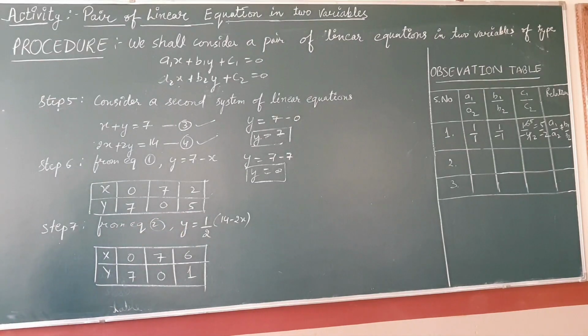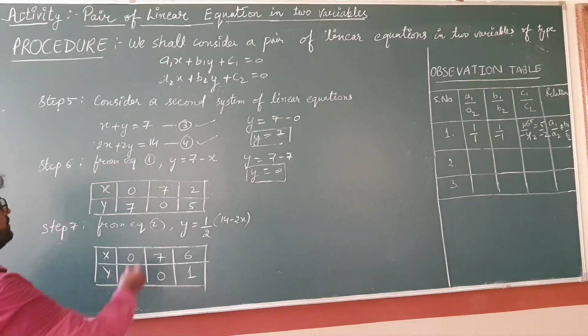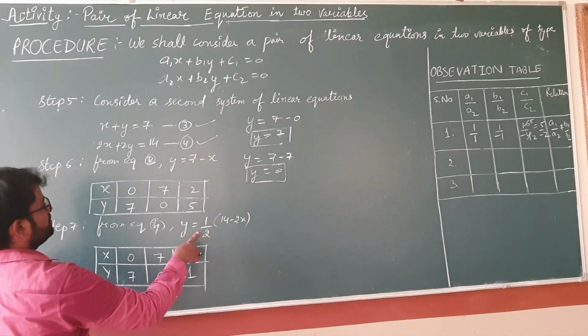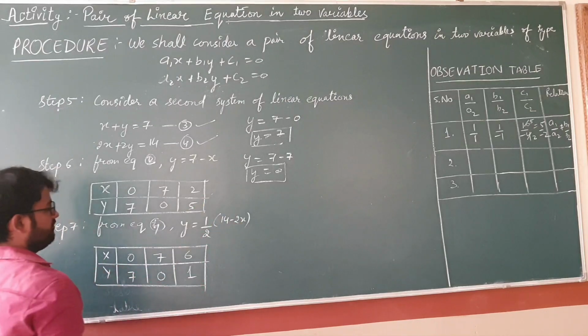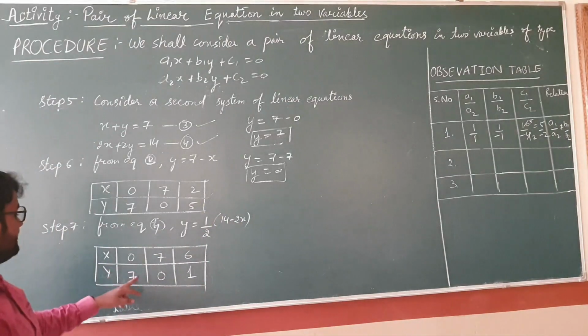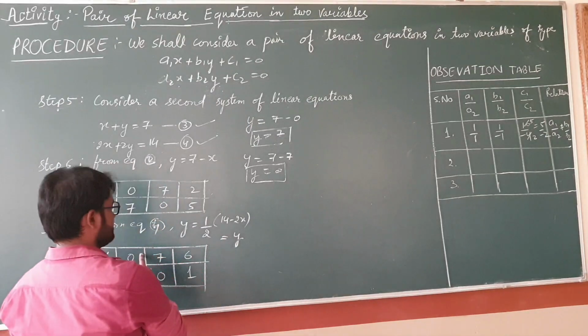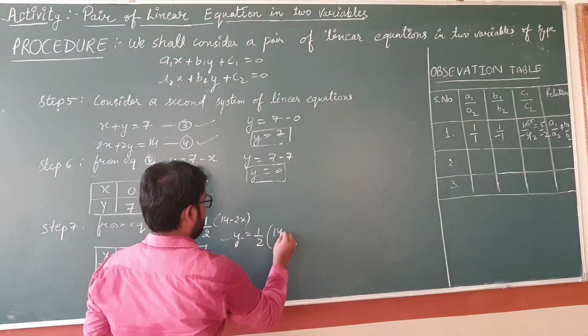And similarly in step 7 you will have to use equation number 4. You will have to use equation number 4. How? y is equals to 1 upon 2 into 14 minus 2x. When you put in place of x, you will get the value of 7. How? Put the value of x as 0. Clear, students? Put the value of x